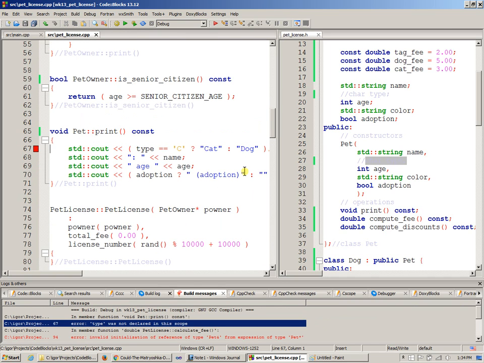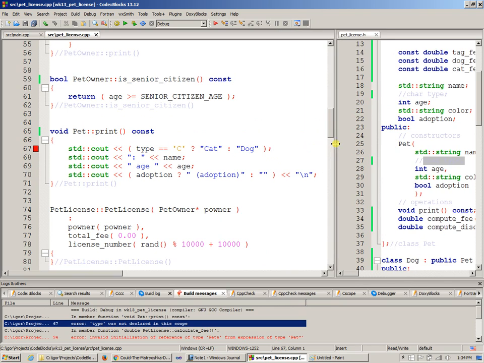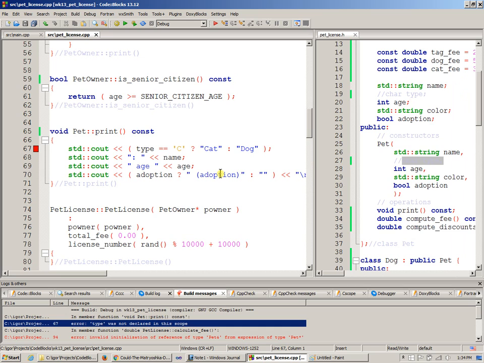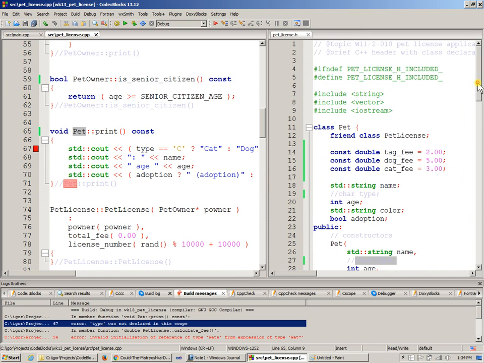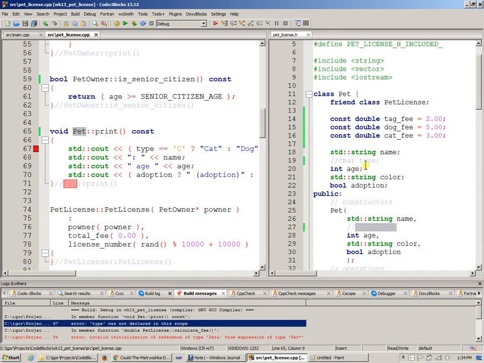Let's see what happens. Print, no longer essentially, the pet print function right now needs to be moved from the pet, because the pet class right now only stores the data such as name, age, color and adoption. However, it has no idea what type is.